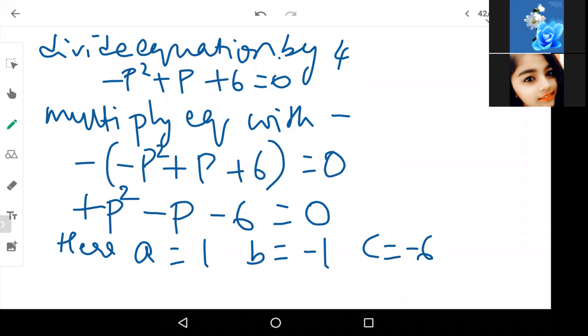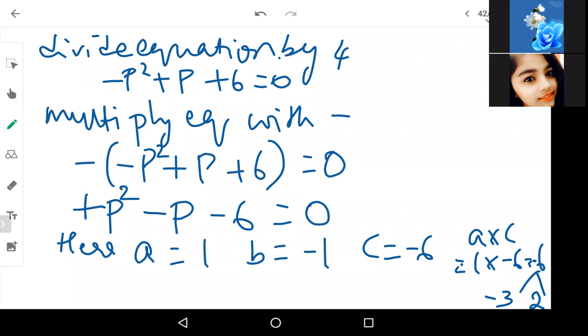Let us factorize normally because it's very easy to do. So a into c, 1 into -6 is -6. Now find the factors for -6. We have 3, 2. So what we will do is take -3 and +2.